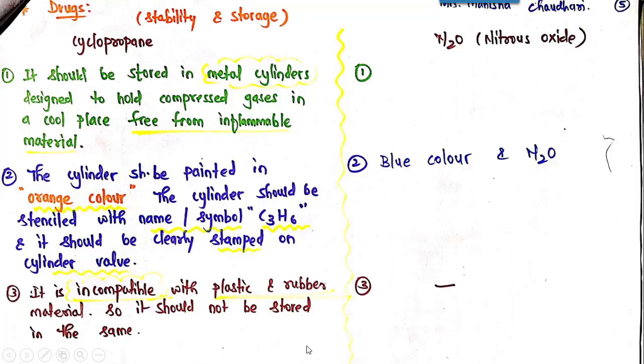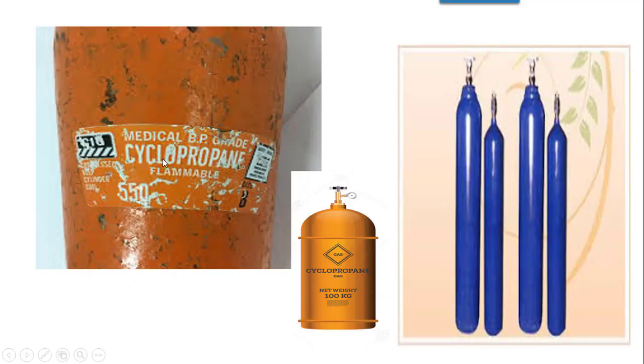So first, it is a metal cylinder, yes it is a metal cylinder. Then it is orange colored, yes orange colored. And the next point is, the cylinder should be stenciled with the name or symbol C3H6. As you can see in the image, the name is written, cyclopropane.